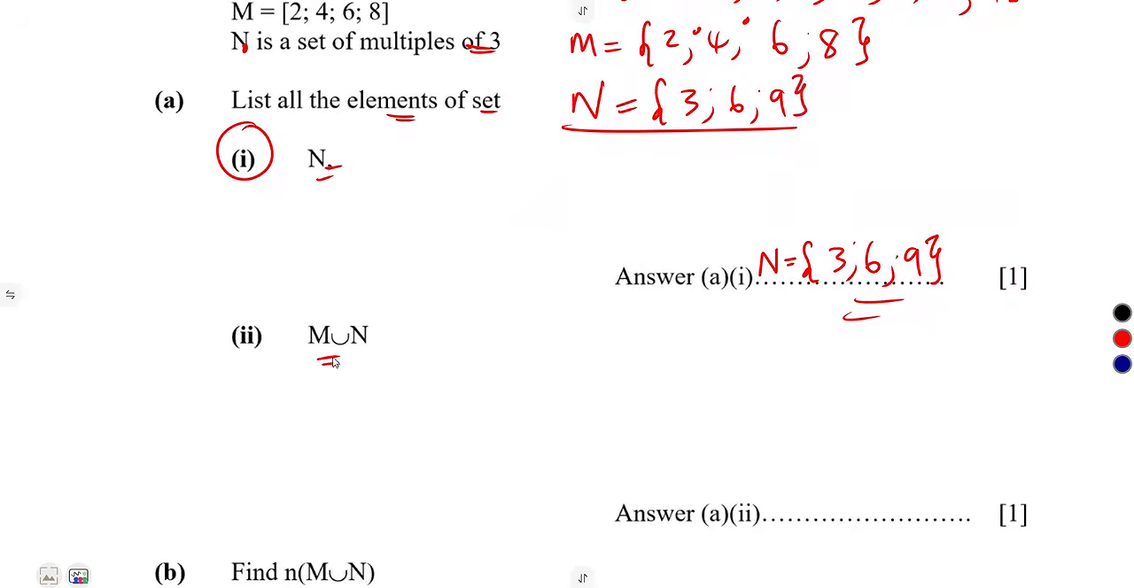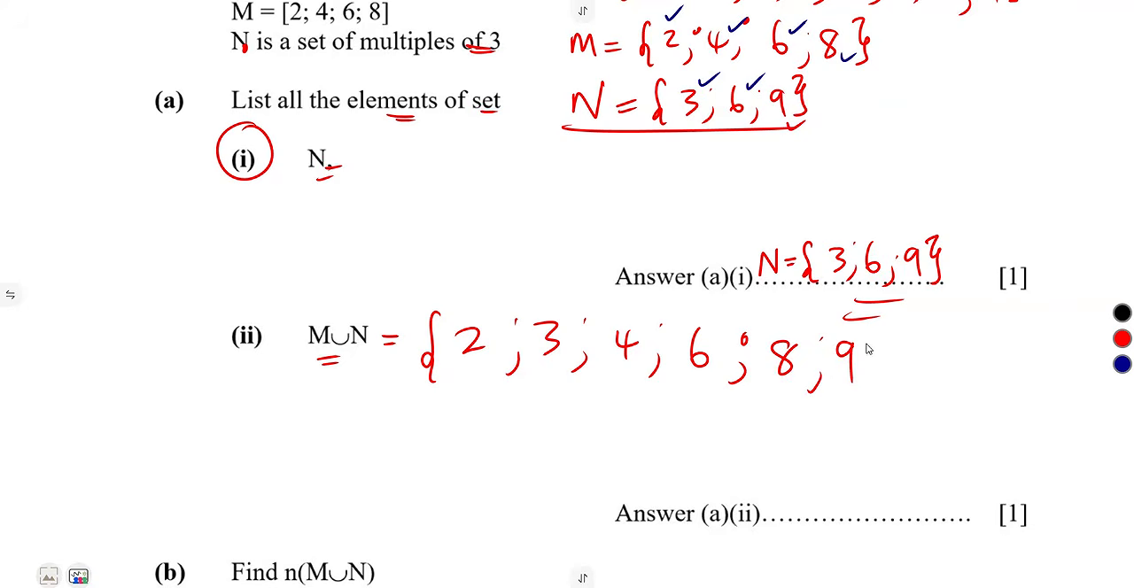Then another part was M union N. M union N, that's the combination. M and N, combine them together. So we have got 2, we have got 3, we have got a 4 here, we have got a 6 and a 6 here. Just write it once, do not repeat. We have got 8 and we have got a 9 there. So that's the union, combine everything.